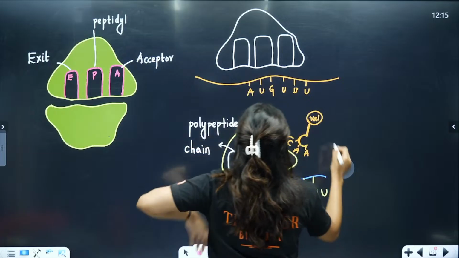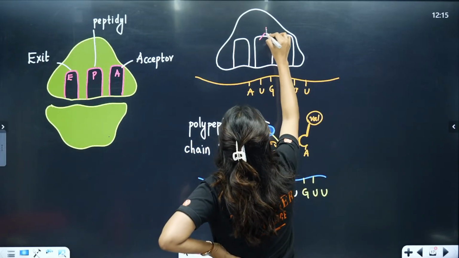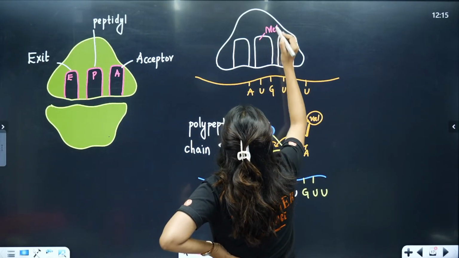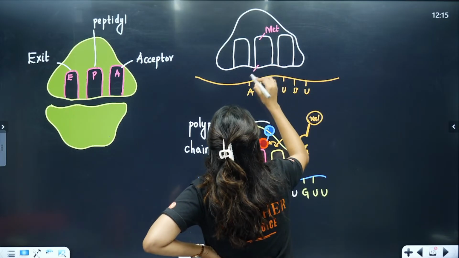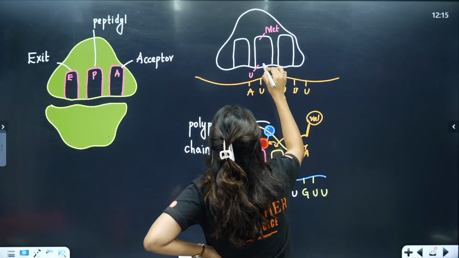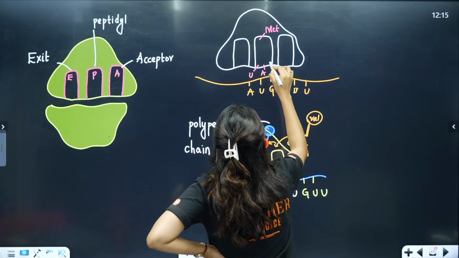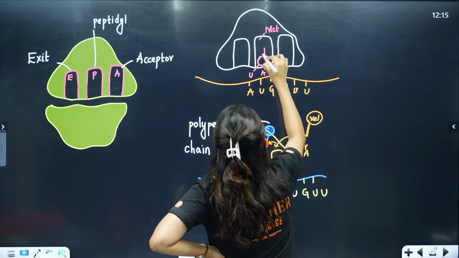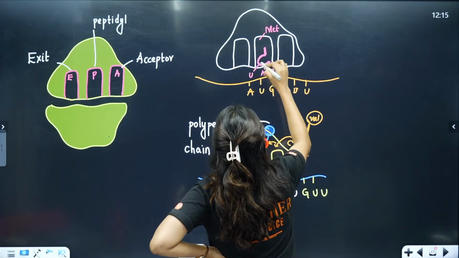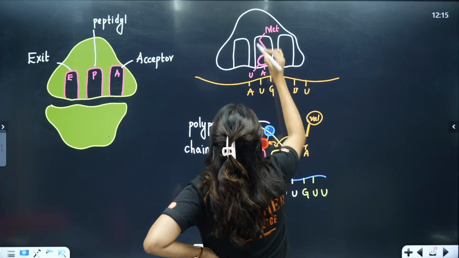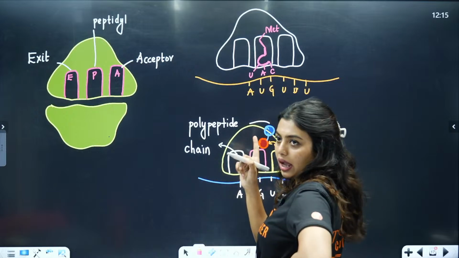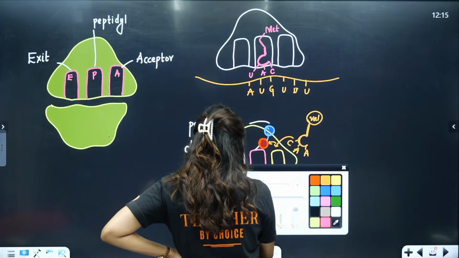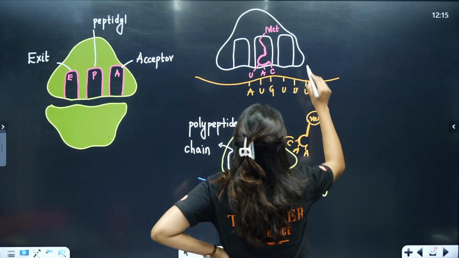First we have to attach the methionine. So here methionine will be attached. How is methionine going to attach? Because here you will have U, here A, and here C, which will be brought by your tRNA, and it is going to help in connection with your amino acid. Done. Now the moment this one is done, the other one will already be waiting.